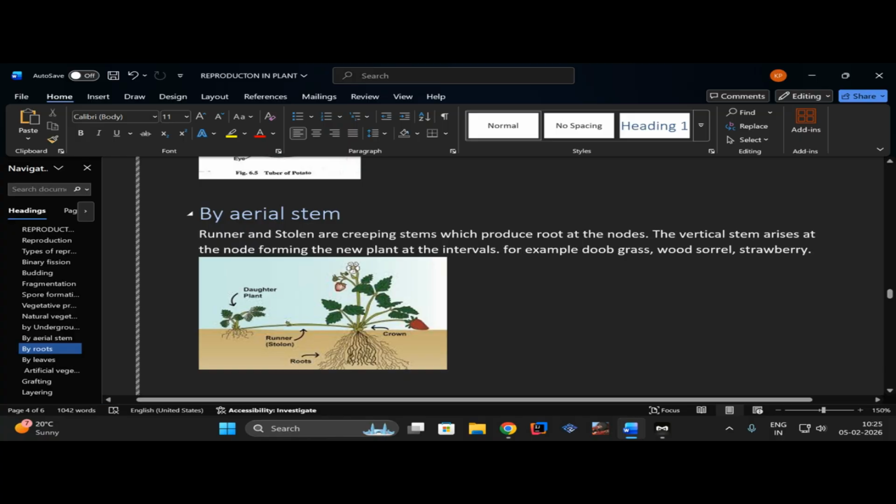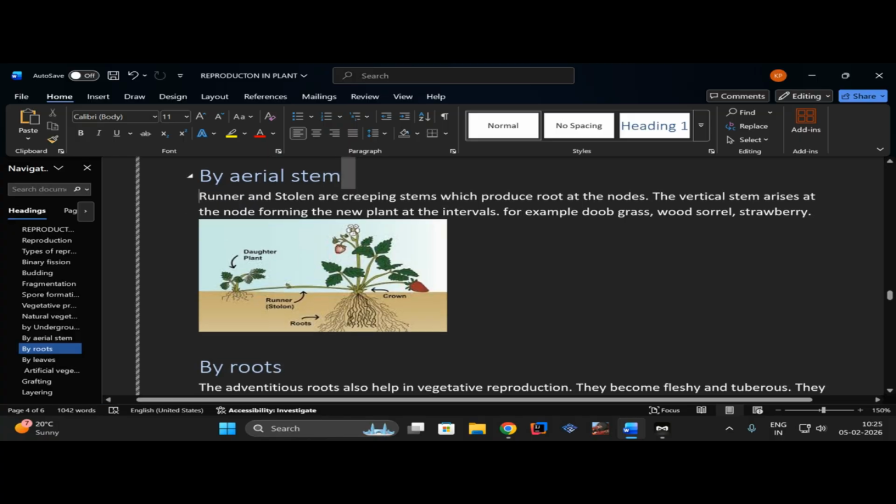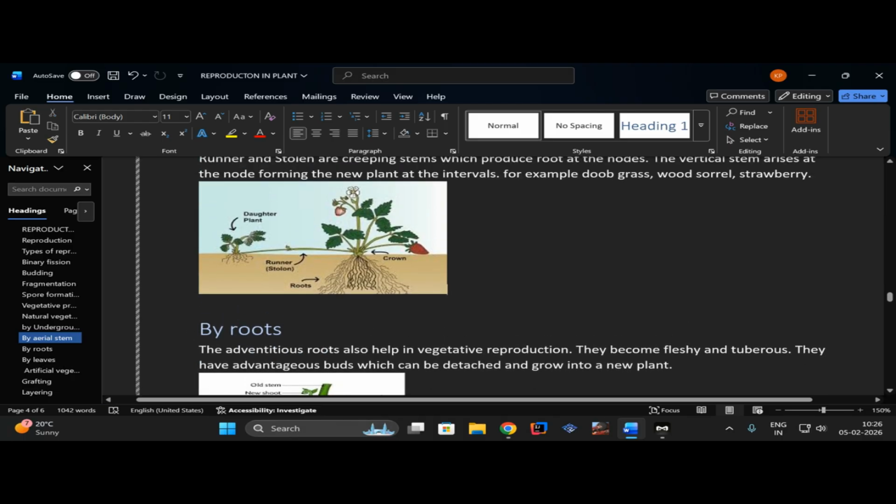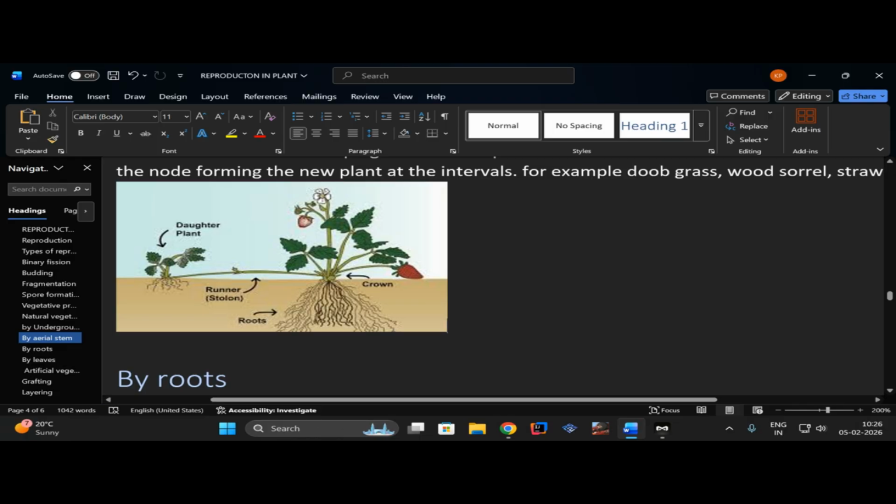Let's move on to the next, which is aerial stem. Runner and stolon are creeping stems which produce roots at the knot. The vertical stem arises at the knot, forming a new plant at intervals. For example, doob grass, and strawberry. So, what does that mean? If you can see here, in a plant, there is a small creeping part of it, which is almost lying on the ground, gets near to the ground and grows into a new daughter plant.